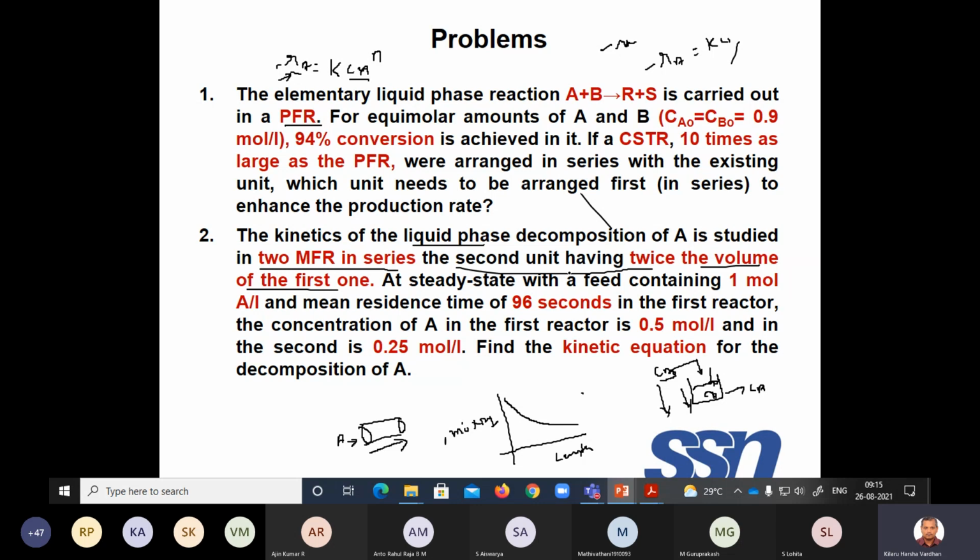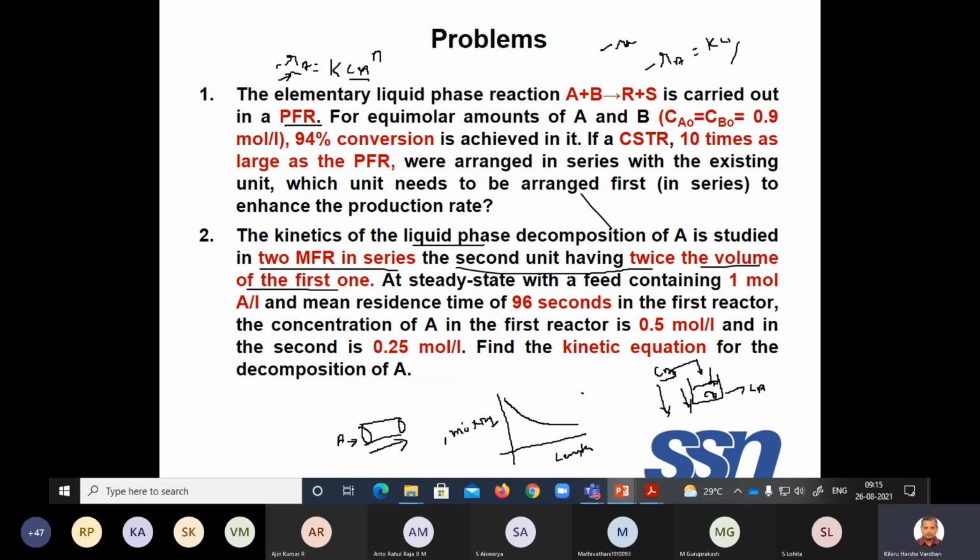It is always better to connect the small CSTR first and then the big CSTR. Why? Because in the small CSTR, your concentration will be less reduced, whereas in the big CSTR, your concentration will be reduced more. But in reaction engineering, you want to have your CA as high as possible.